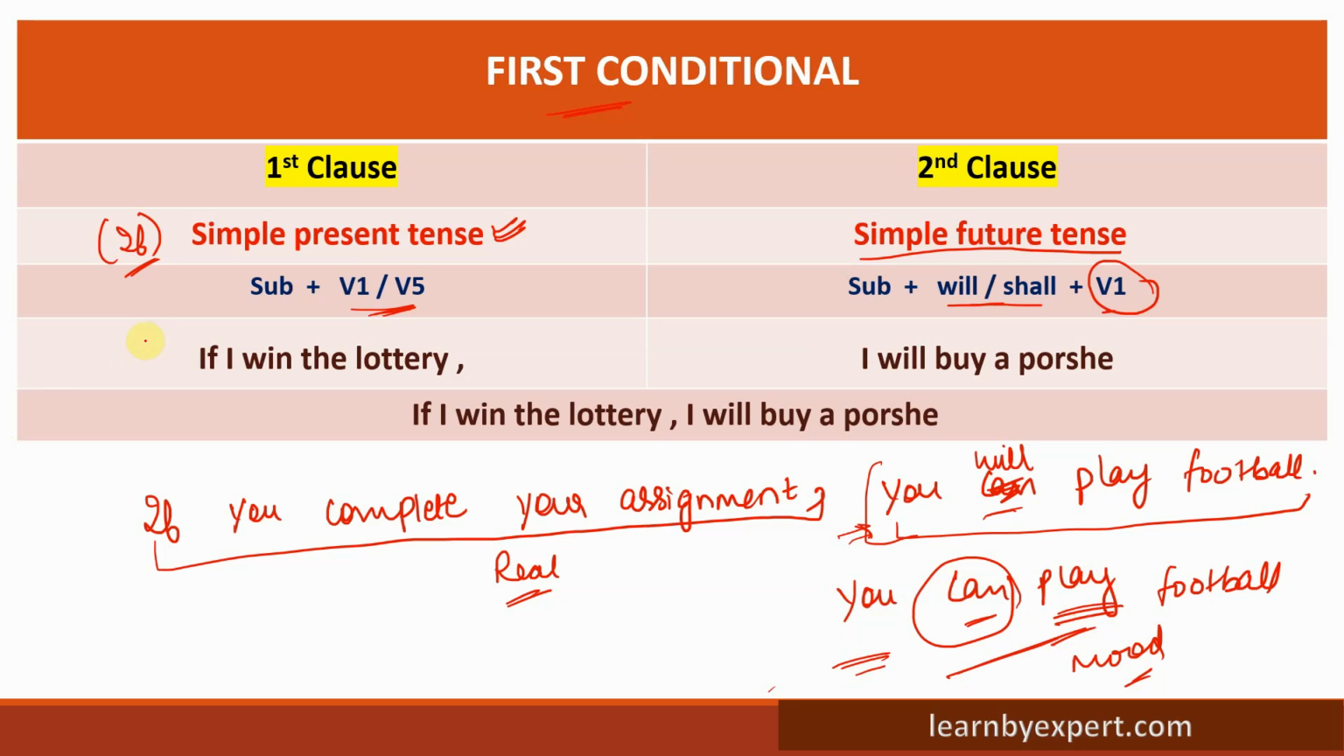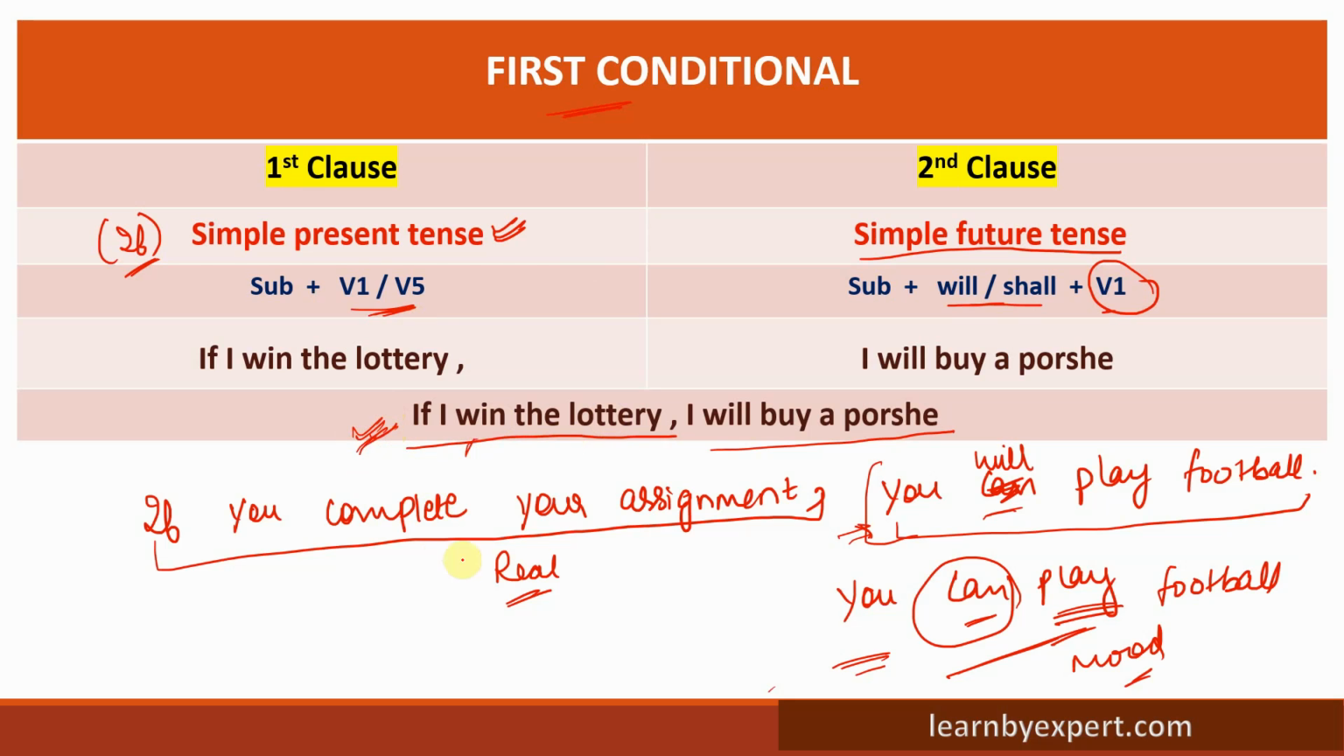Now let us have a look at another example. If I win the lottery, again present tense in the first part, if I win the lottery, I will buy a Porsche, a luxurious car. So what is happening? The scenario is correct here. Since we're talking about first conditional, this scenario is real. That means I have already purchased a lottery ticket and this lottery ticket is in my pocket.